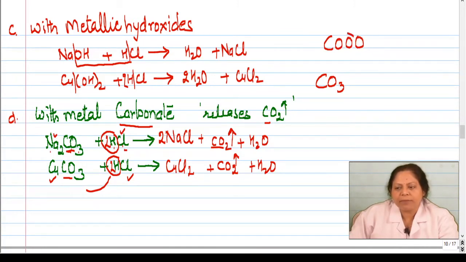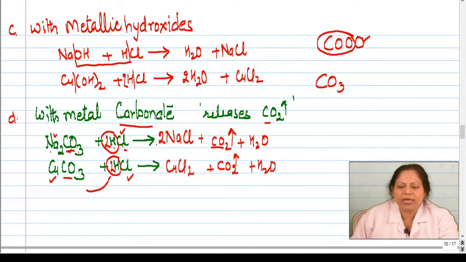So write what happens. So carbon dioxide moves out. So it is left with one oxygen. Now this oxygen combines with hydrogen of hydrochloric acid and forms what? Water. Then what is left behind? Chloride is left behind, which combines with sodium to form sodium chloride. So Na2CO3 when combines with hydrochloric acid or K2CO3 or any carbonate when combines with hydrochloric acid, then carbon dioxide gas is released, right?